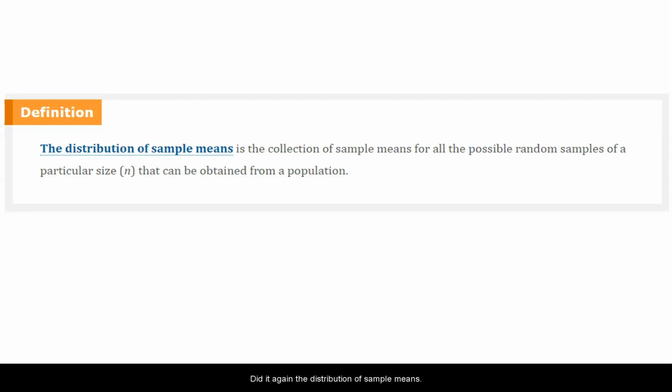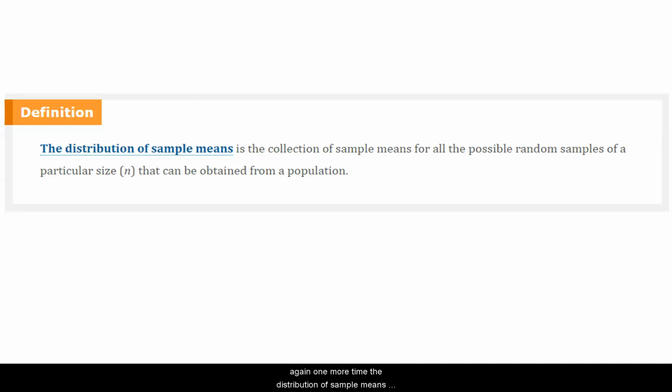Again, the distribution of sample means. Let's just read the formal definition. And of course, this is right out of the Gravetter and Wallnau text. It is the collection of sample means for all the possible random samples of a particular size n, and that n could be 4 or it could be 256, that can be obtained from a population. For particular reasons, we know what that distribution of sample means looks like. And we'll get into that here in our discussion together.